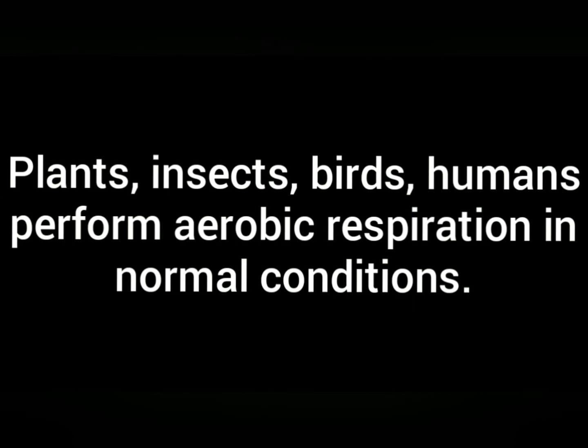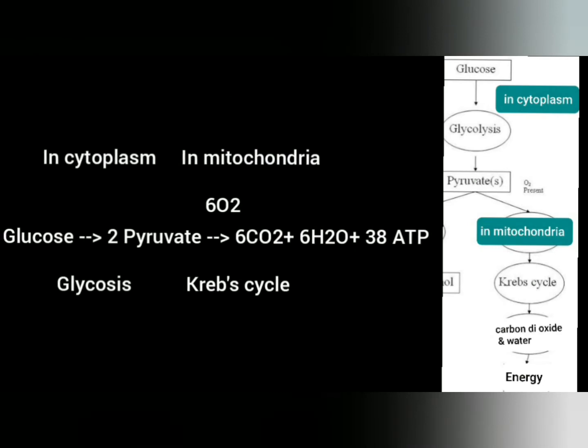It is represented chemically as follows. One molecule of glucose breaks into two molecules of pyruvate or pyruvic acid in cytoplasm, and this process is called glycolysis as told earlier, and then these two molecules of pyruvate or pyruvic acid utilizing oxygen break into carbon dioxide, water and energy, and this energy is used to form ATP.